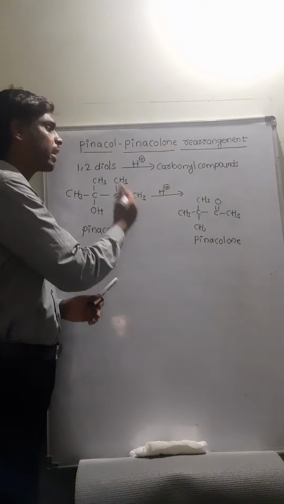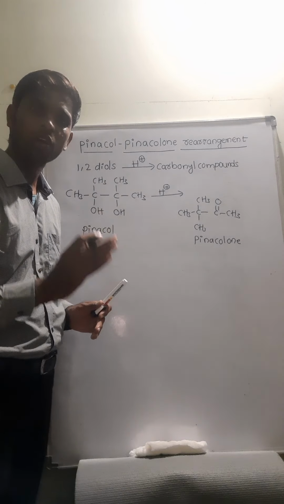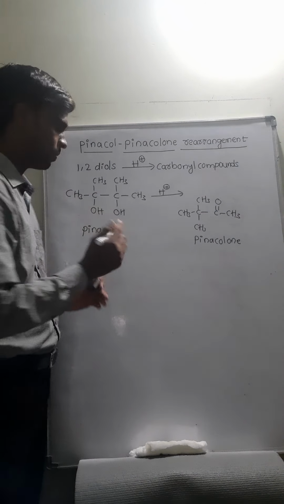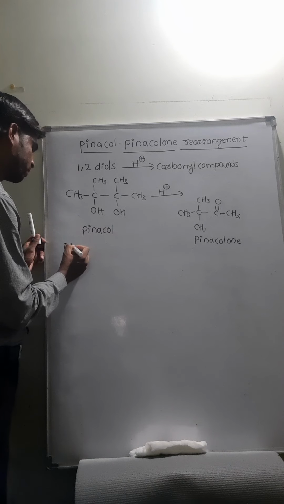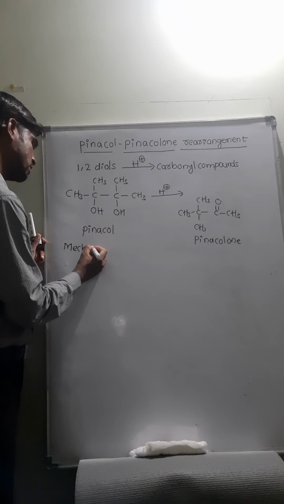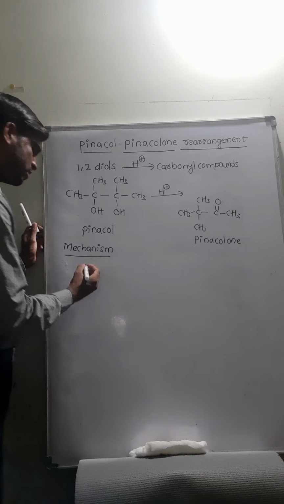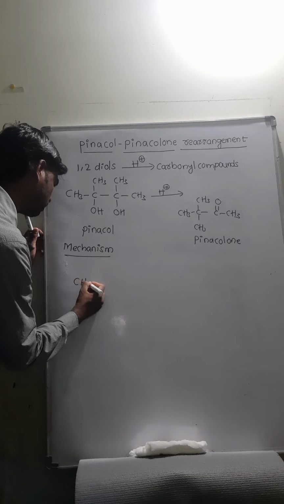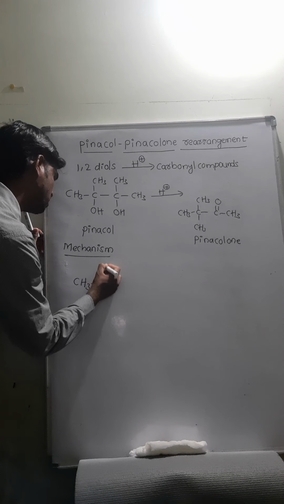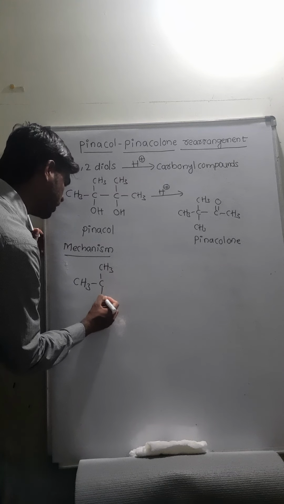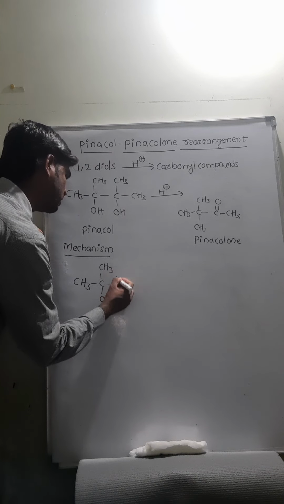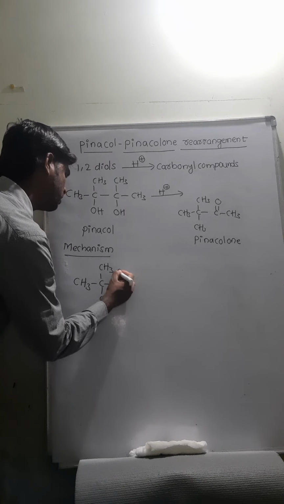Okay, let's see the mechanism of the Pinacol Pinacolone rearrangement. First, Pinacol is taken: CH3, CH3, OH, CH3, OH.